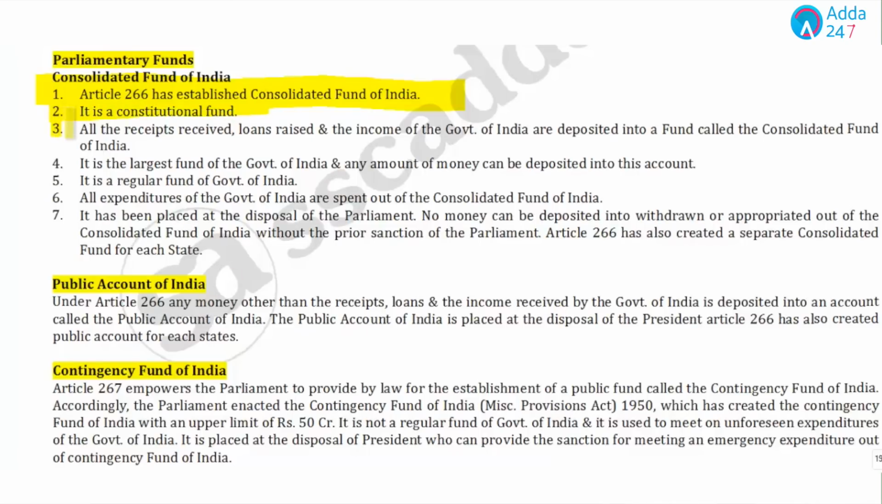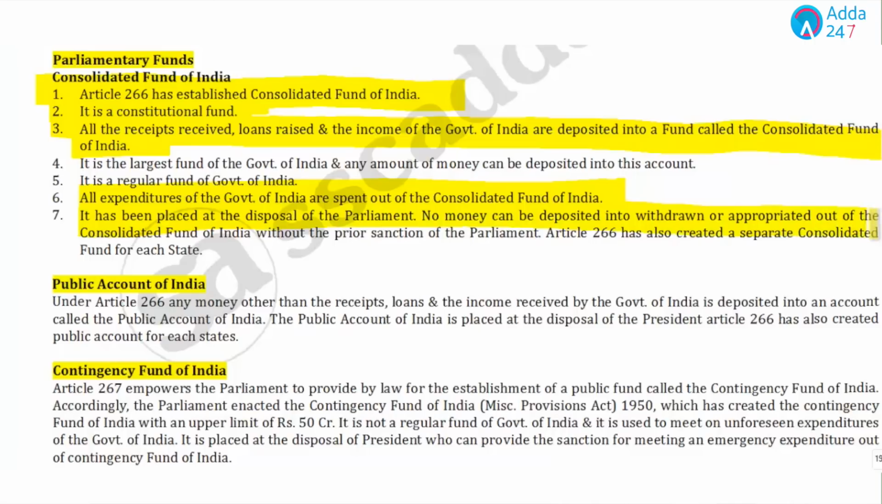All the receipts received, loans raised and the income of the government are deposited into a fund called the Consolidated Fund of India, and all expenditures of the government are met out of the Consolidated Fund. It is placed at the disposal of Parliament. No money can be deposited into or withdrawn from the Consolidated Fund without the prior sanction of Parliament. There is also a separate Consolidated Fund of each state, which clearly means that the President's salary is charged to the Consolidated Fund of India, but the Governor's salary is charged to the Consolidated Fund of that particular state.